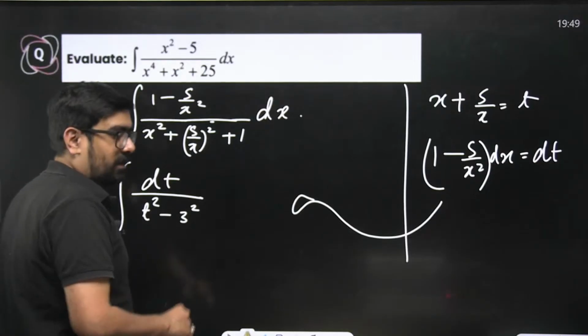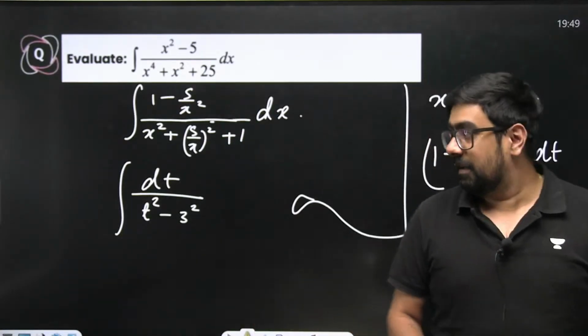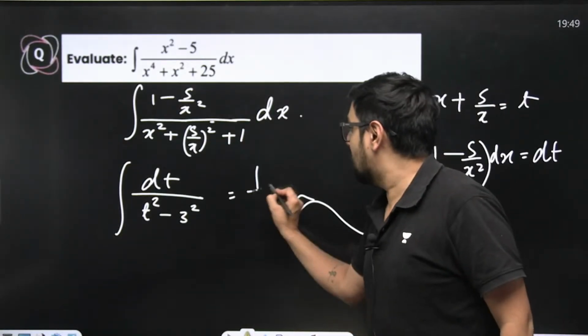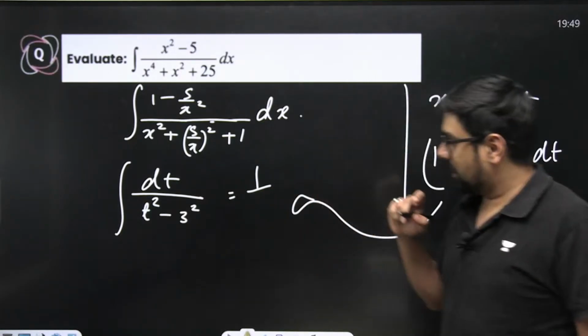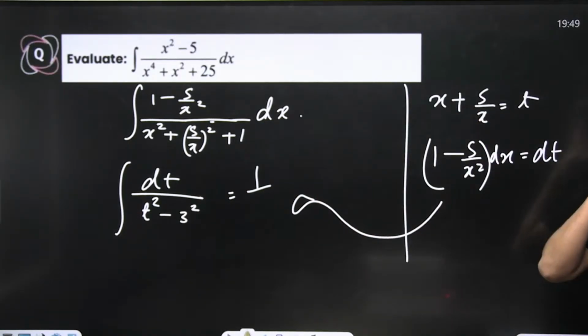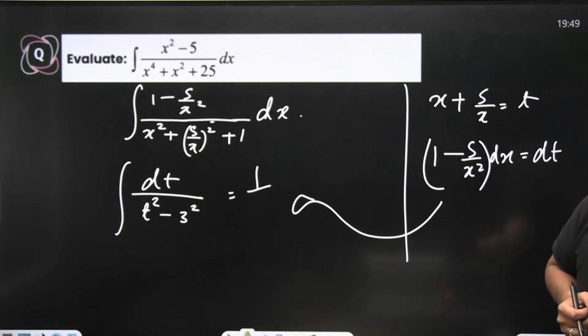This we know. 1 by t square minus 3 square, the formula is 1 by 2a into ln of t minus a upon t plus a.